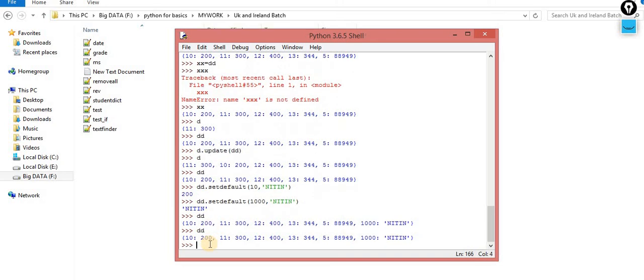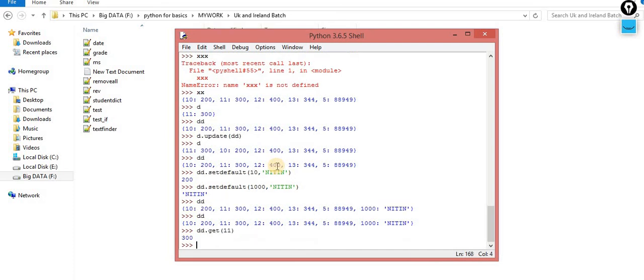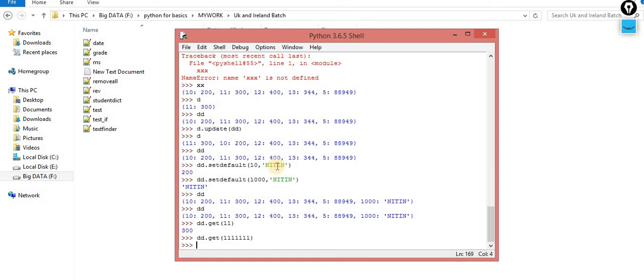Now let me show you one more way I can use get. d.get of 11, we know it will return the associated value. If this key is not there, it will return you None. But you don't want None.